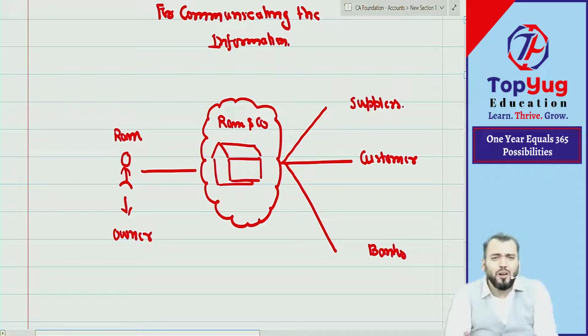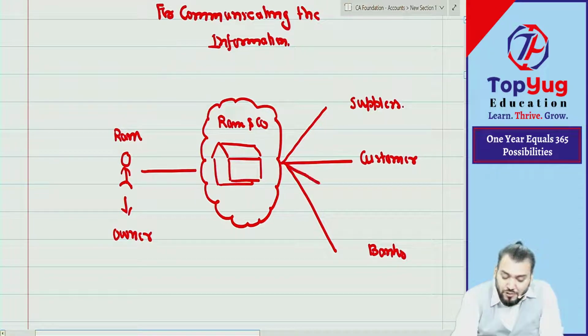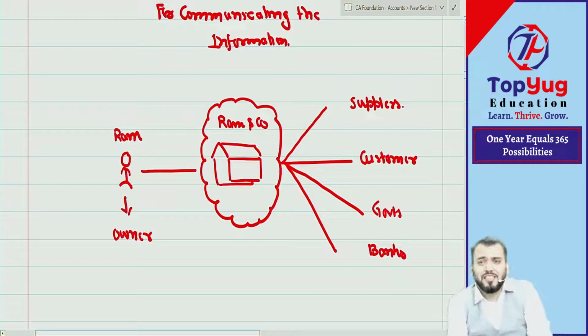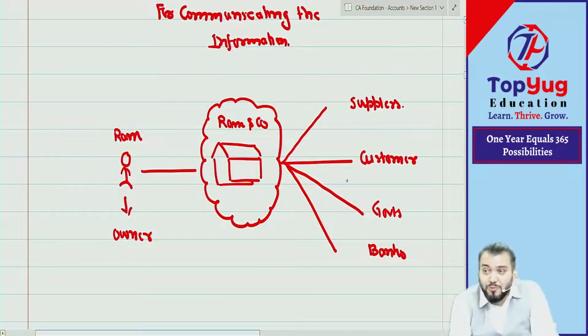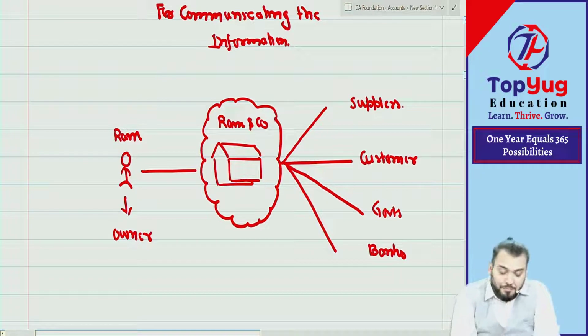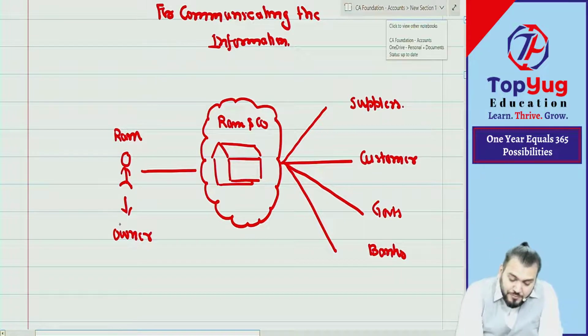And I hope you all know that we also need to deal with the government. Because whenever we do business, we earn profit, and on that profit we need to pay tax to the government. Means there are many parties with whom we are dealing. Ram will do his business transactions with many outside parties.